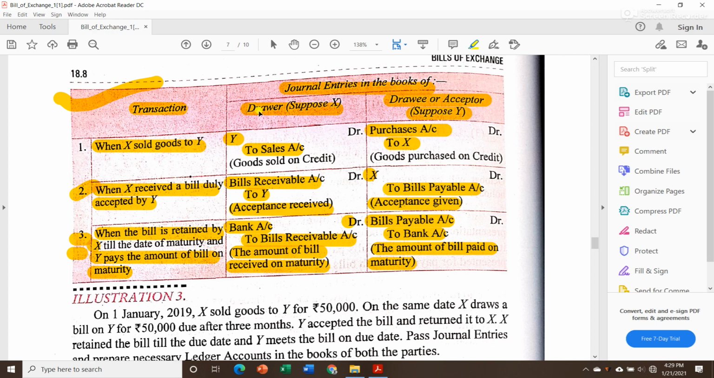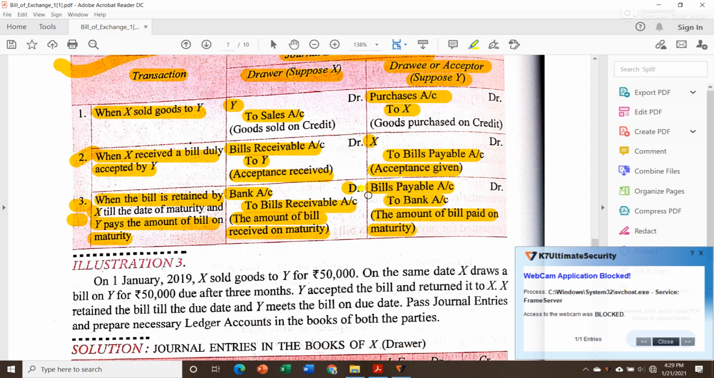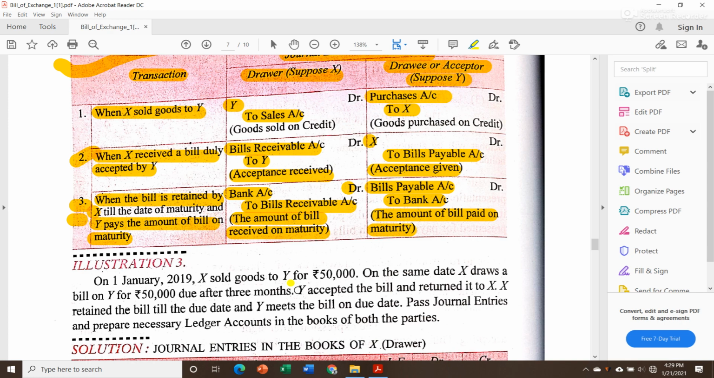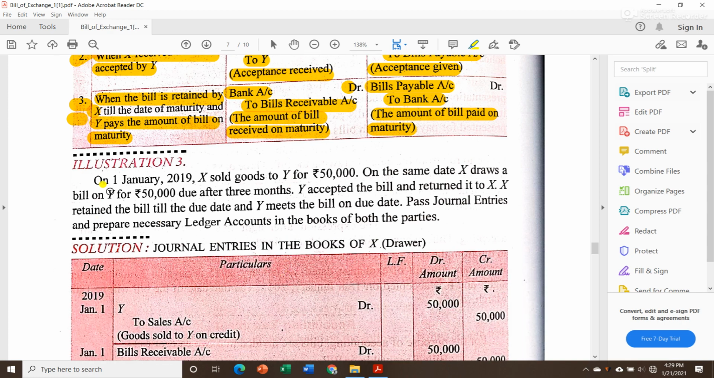Now these are the important journal entries that you have to keep in mind, because these are the things that we are going to solve in the questions. Now let us see one illustration. Illustration number 3, let us read the question. On January 1, 2019, X sold goods to Y for 50,000. Now this is our first transaction. Then on the same date, X draws a bill on Y for 50,000 due after 3 months.